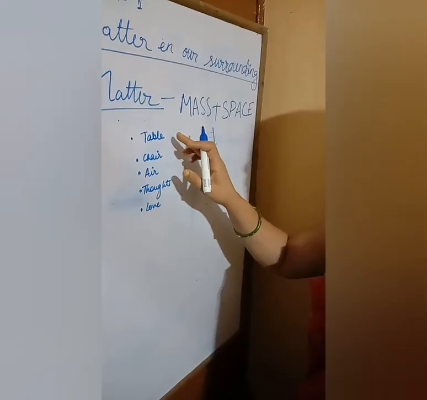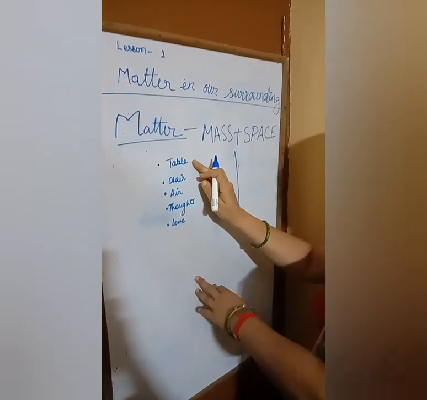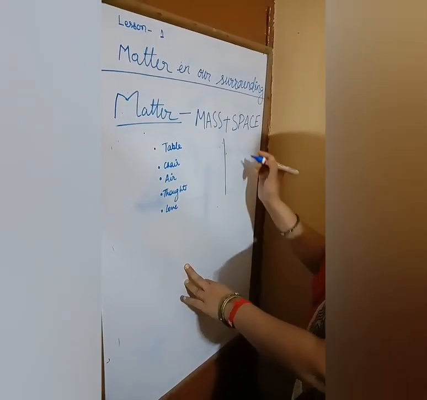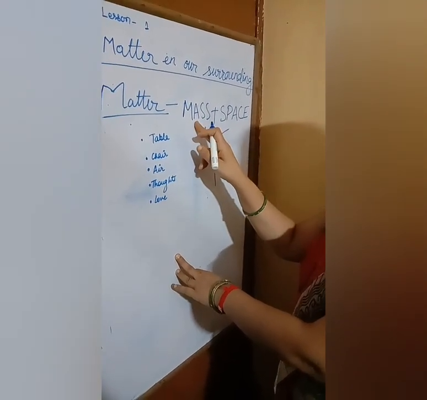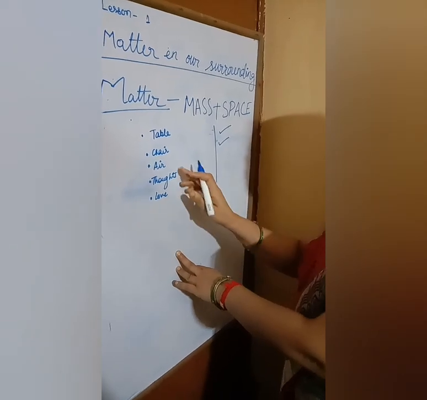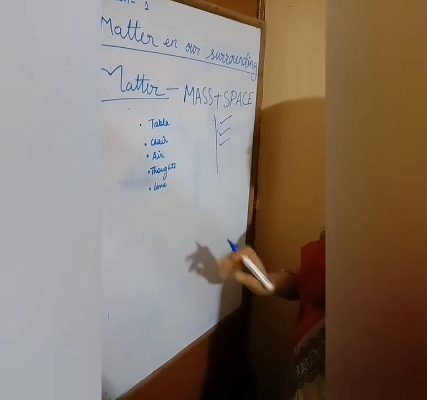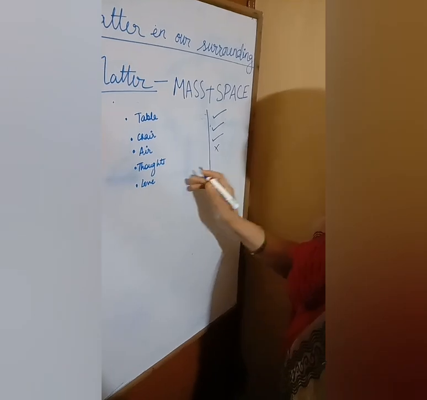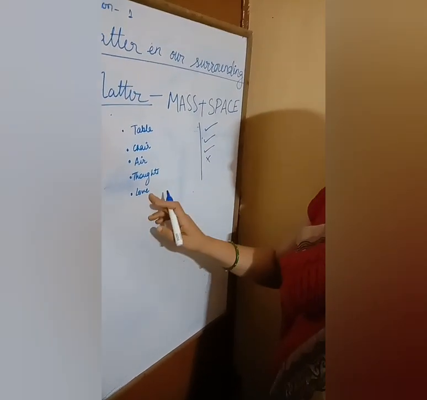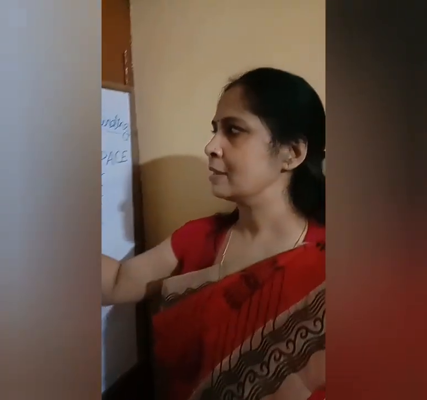Now I am giving some examples. A table has mass and occupies space, so it is matter. A chair has mass and occupies space, so it is also matter. Air, as all of you know, also occupies space, so it is matter. Does a thought occupy space? No. Does it have mass? No, so it is not matter. Love also does not occupy space or have mass, so love is not matter.